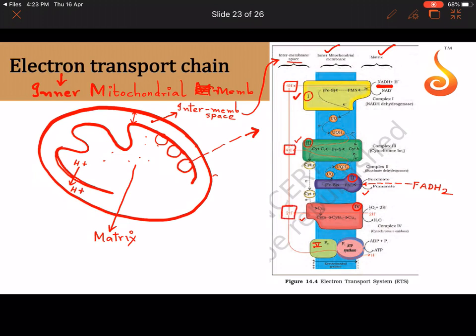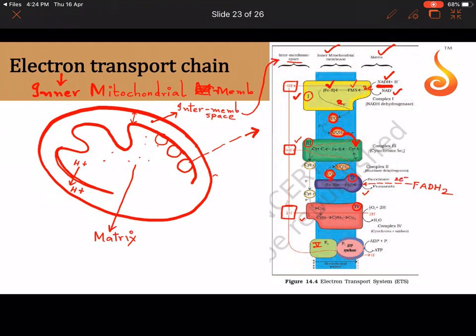As electrons pass through, all these complexes are made up of electron carriers. See complex 1. It has a coenzyme called FMN, flavin mononucleotide. It has iron sulfur complexes, iron sulfur centers. 2 electrons are released whenever NADH gets oxidized into NAD plus. It gives out 2 electrons. The 2 electrons are picked up by the ubiquinone. This is called the quinone molecule, which gets reduced into ubiquinol, that is UQH2. And then the ubiquinol will take those electrons and go to the next complex, that is complex 3. Ubiquinol will also pick up electrons from complex 2.